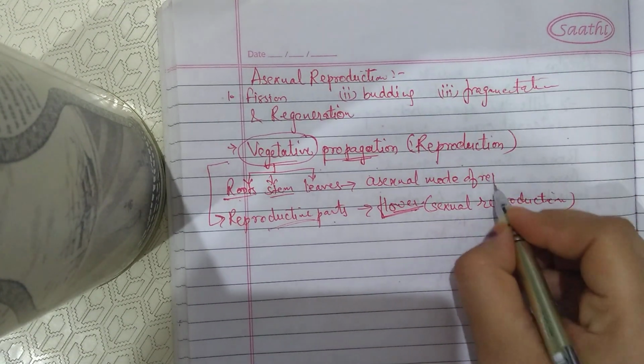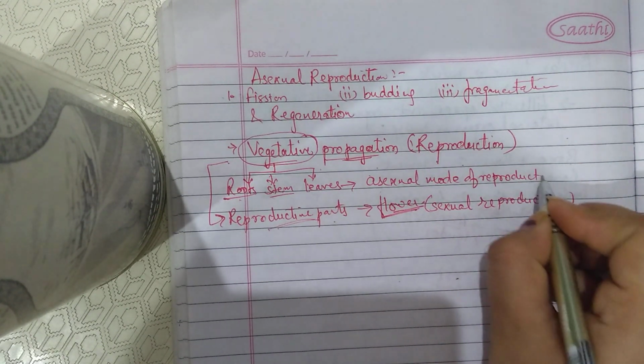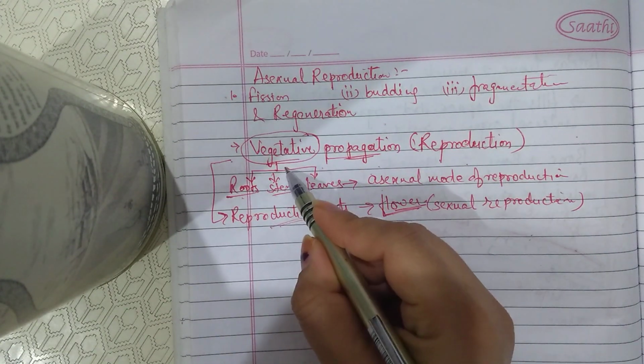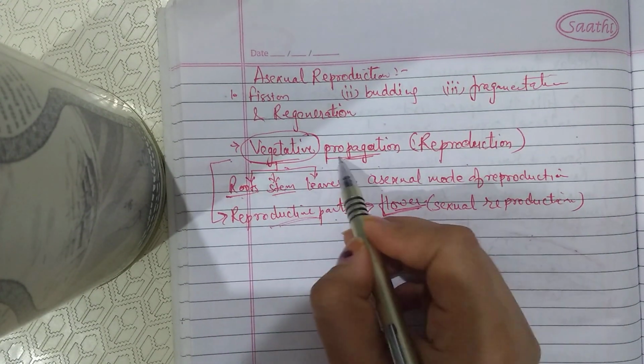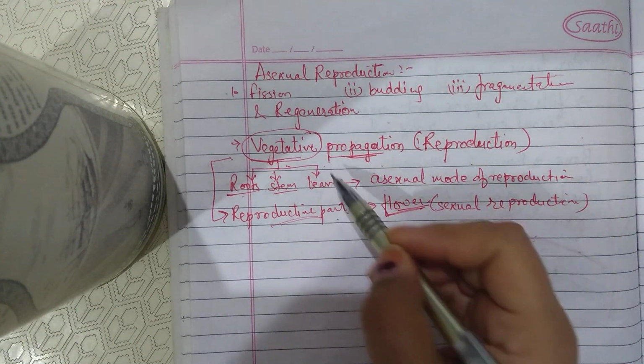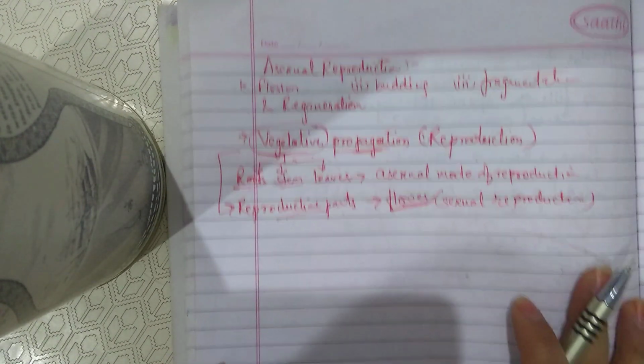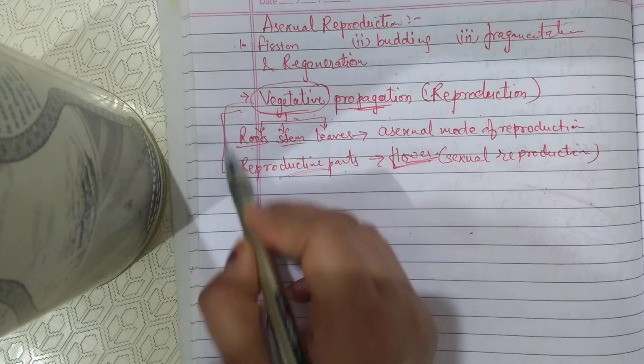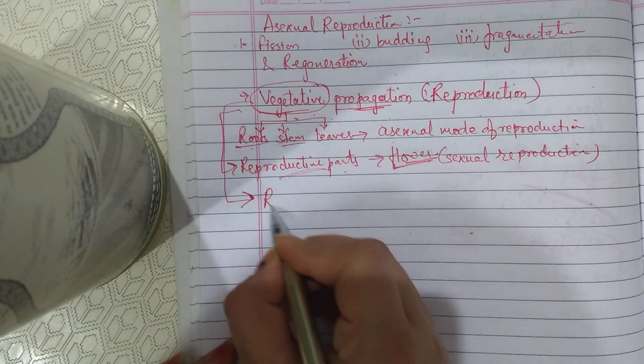And since this asexual mode of reproduction is using the vegetative part of the plant, that's why this is known as vegetative propagation.